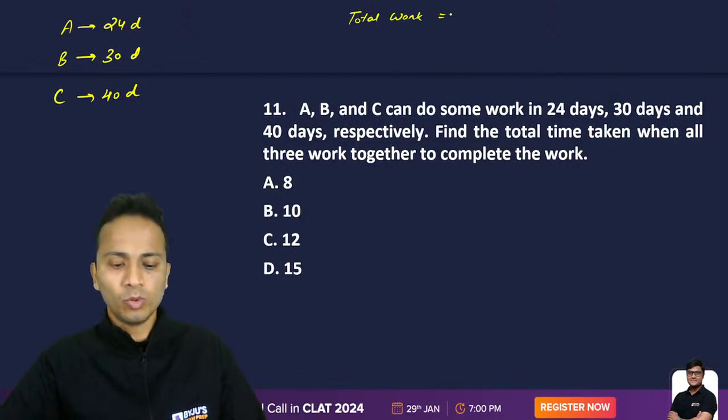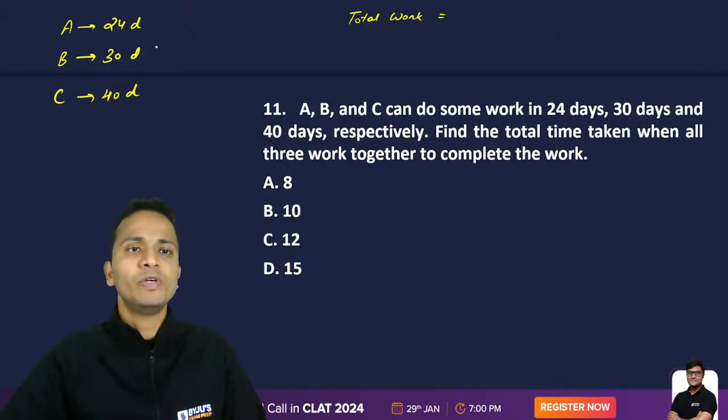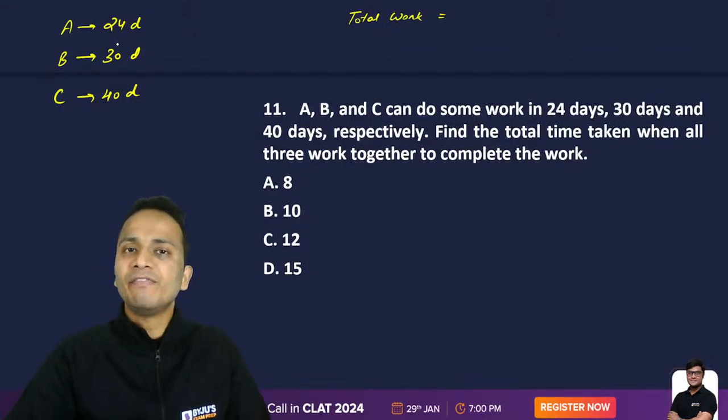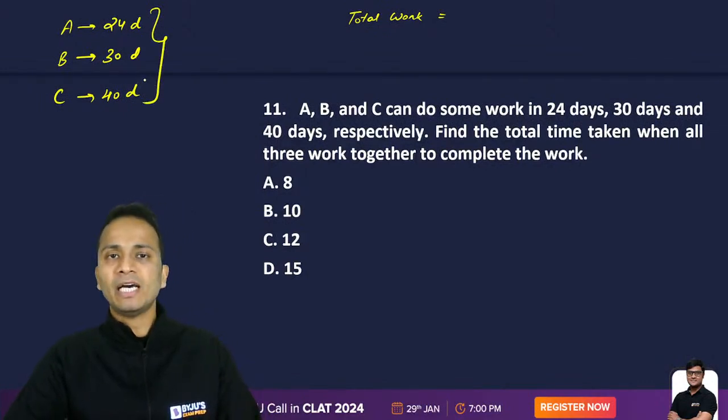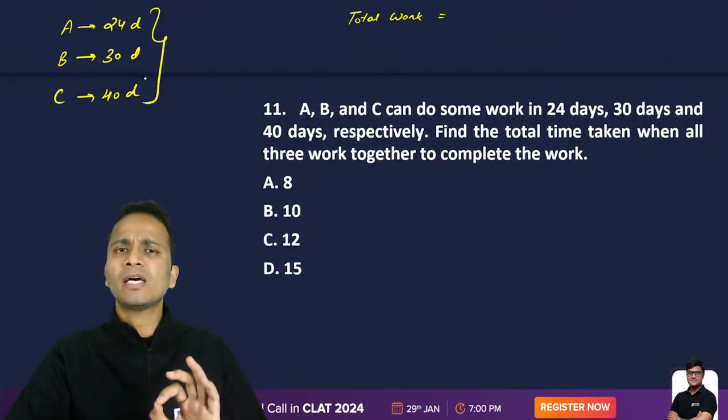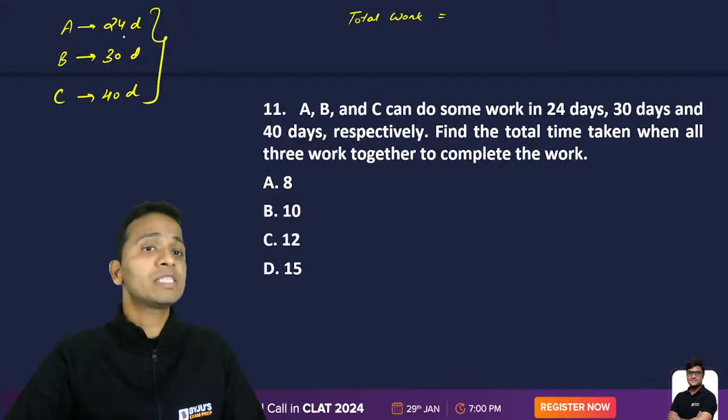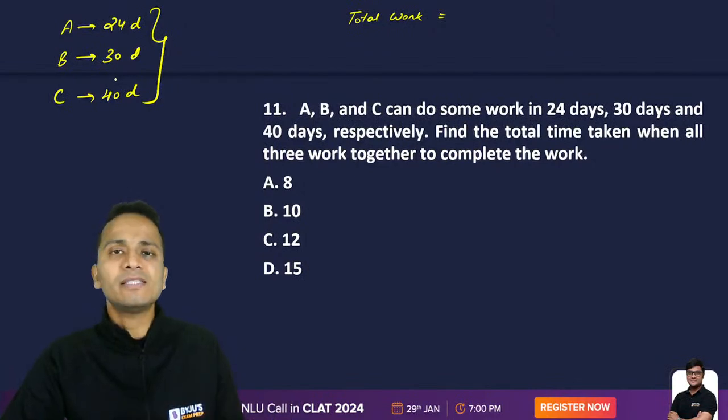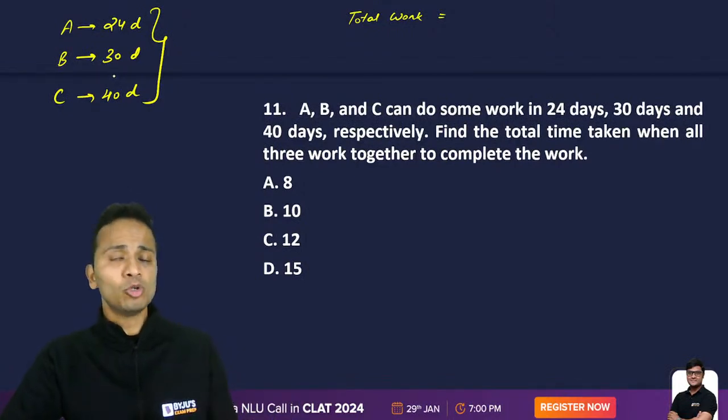I'll assume the total work as a number which is completely divisible by these three numbers. Or you can say the LCM of these three numbers, the most convenient number.